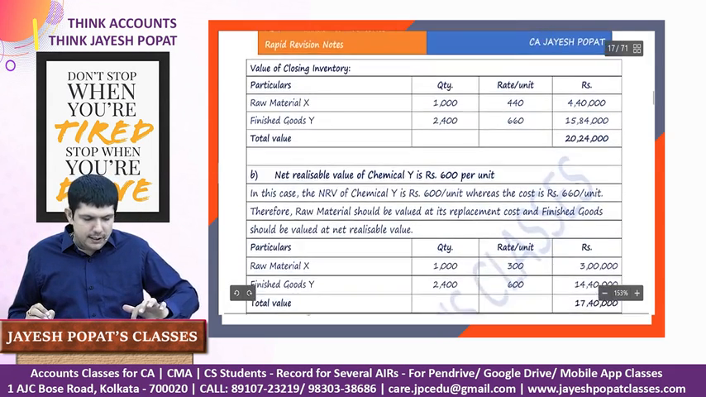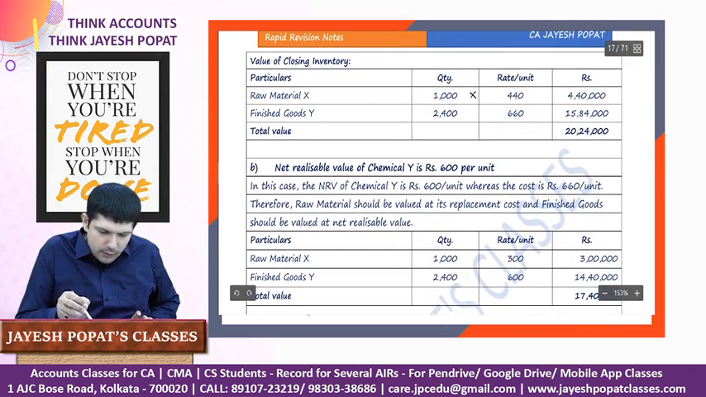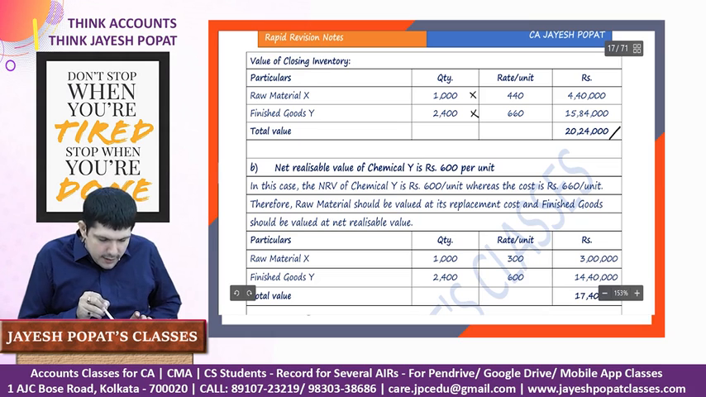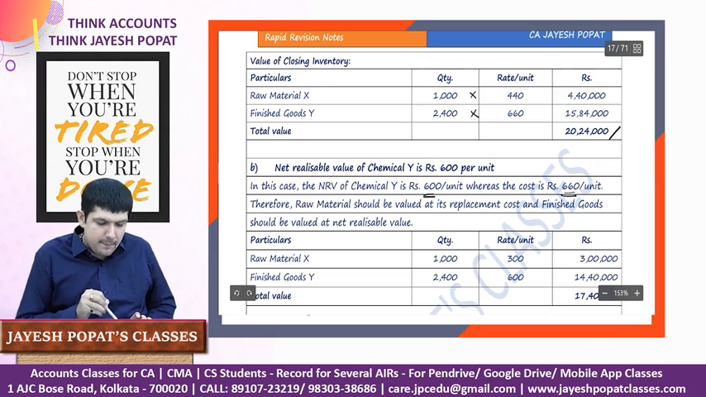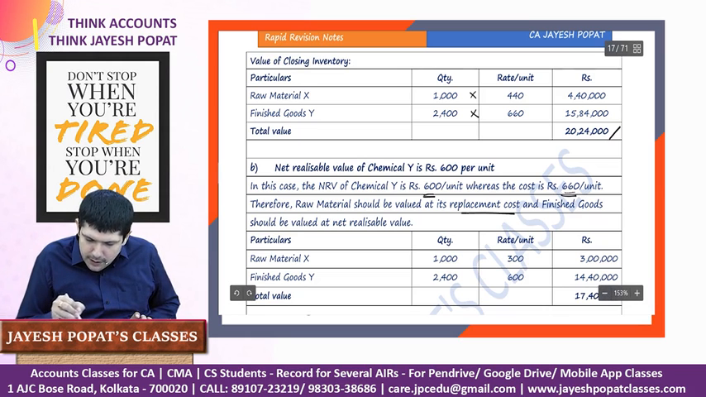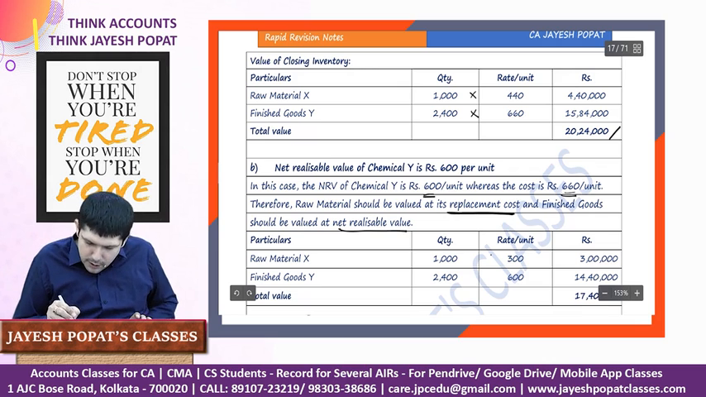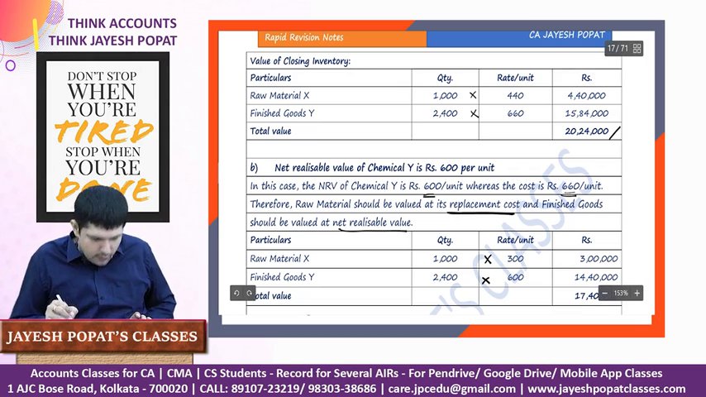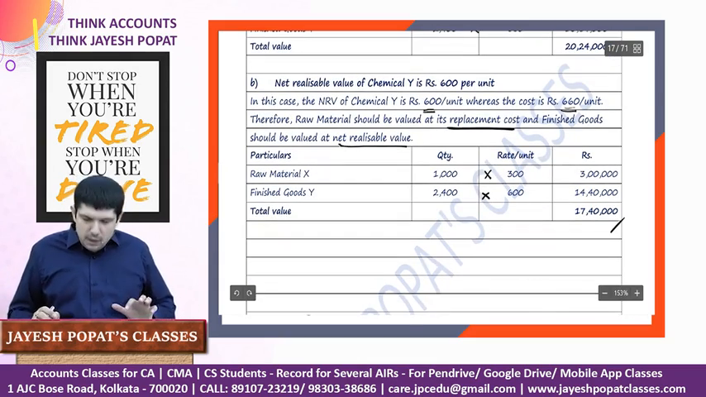In the second case, this is the total value: 1000 into 440, which is the cost, and 2400 units into 660, which is the cost. This is the total value of the inventory. In this case, the NRV is 600, whereas the cost per unit is 660. Therefore, raw material should be valued at replacement cost and finished goods should be valued at net realizable value. So replacement cost of raw material has been given as 300 and the NRV of finished goods is given as 600. This should be treated as the value of inventory, right?